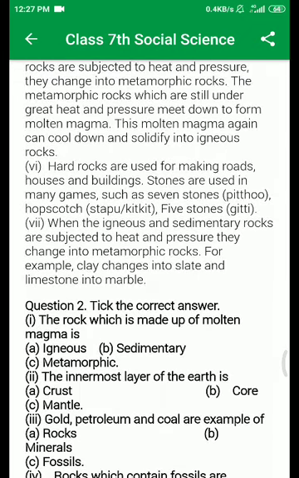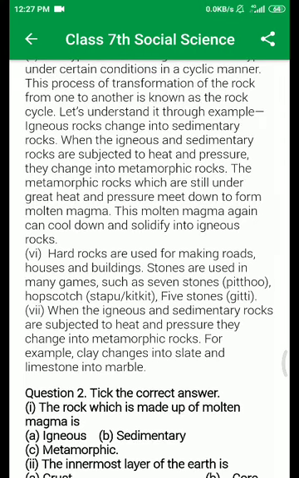Hard rocks are used for making roads, houses and buildings. Stones are used in many games such as Seven Stone, Pitthu, Hopscotch, Stapu, Kite and Five Stone Gitti. We discussed this in the previous video.